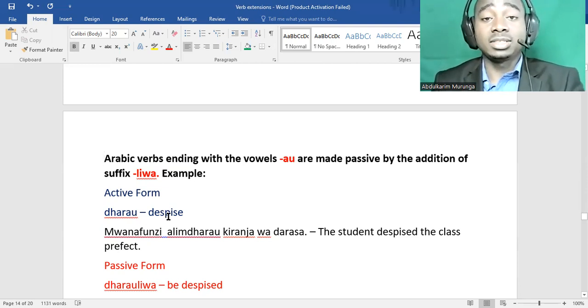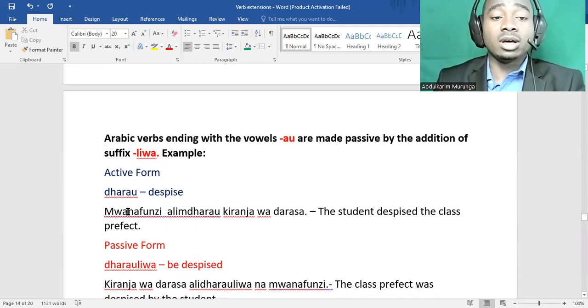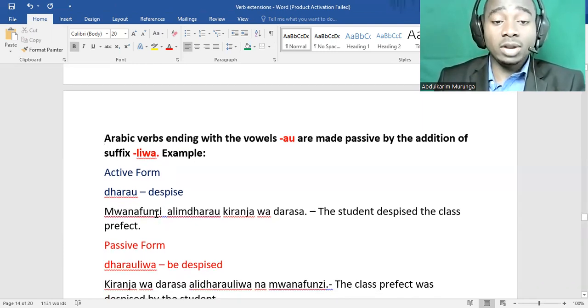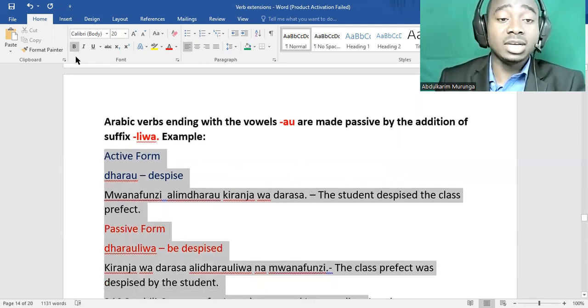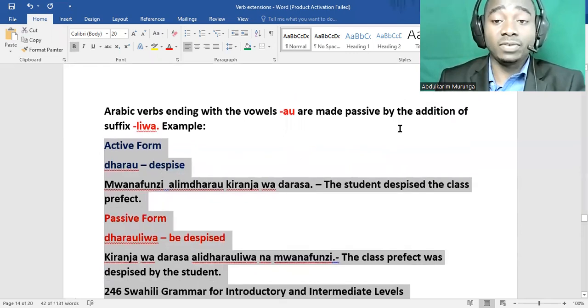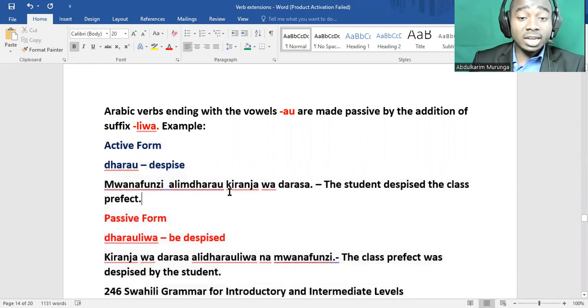Dharau is to despise. We say mwanafunzi alimdharau kiranja wa darasa. Kiranja wa darasa is a class prefect. Sawa, kiranja wa darasa, class prefect. Mwanafunzi alimdharau kiranja wa darasa. The student despised the class prefect.